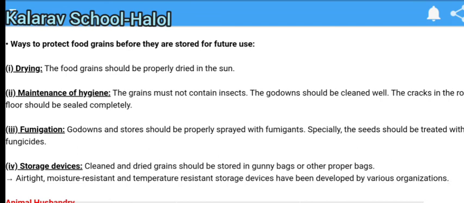Pests and other harmful factors are responsible for the damage of the crops. Here we have completed crop protection improvement. This is a topic by which we can understand how we protect our crop from pests and other harming factors. In the next topic, we will discuss animal husbandry.